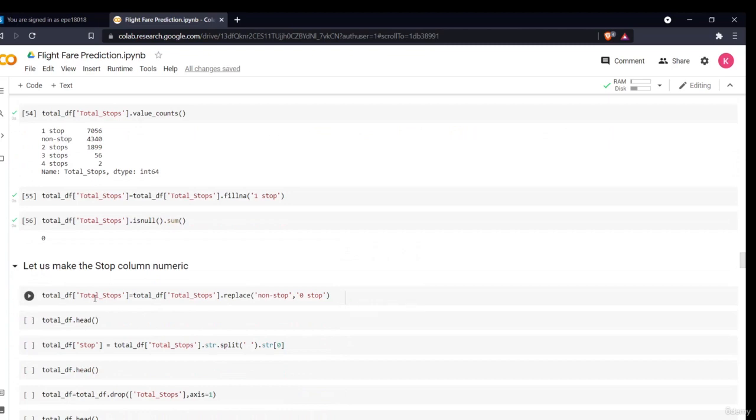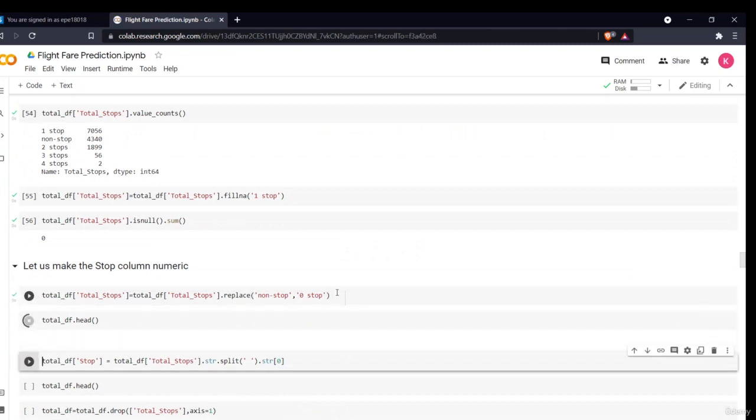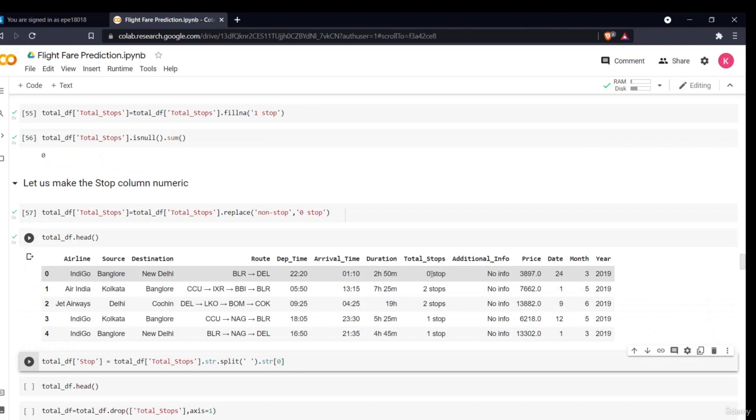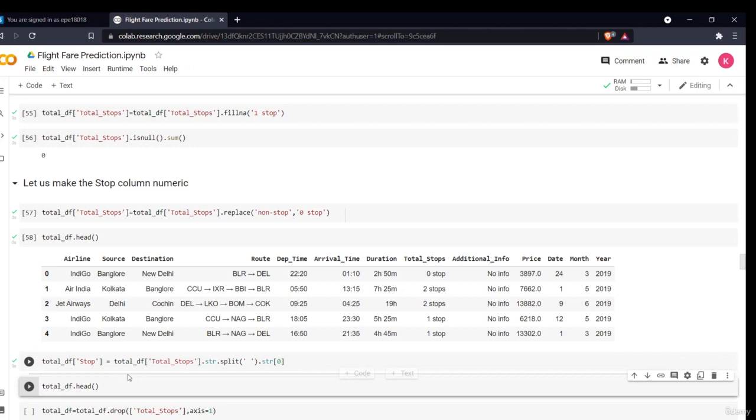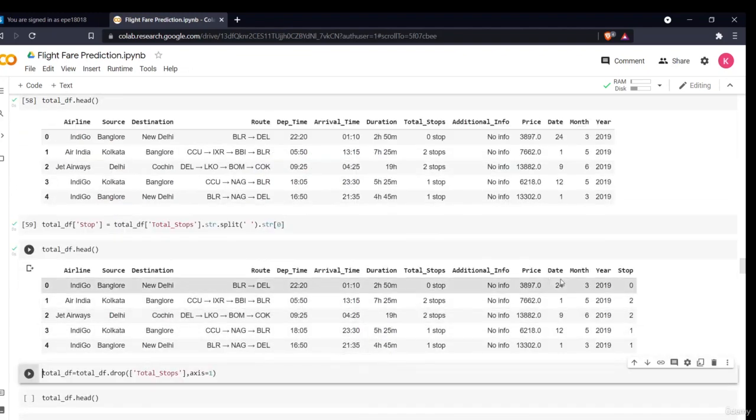I'll write a code in which I'll replace the non-stop with zero stop. Now when I see it, as you can see, the non-stop is replaced with zero stop. Now I don't want this "stop" text, I only want the numeric value. So I'll split it on the space and return only the first string, that is the numeric value, and I'll store it in a different column named stop. Now when I see it, as you can see, this is a different column, stop, and total stop.